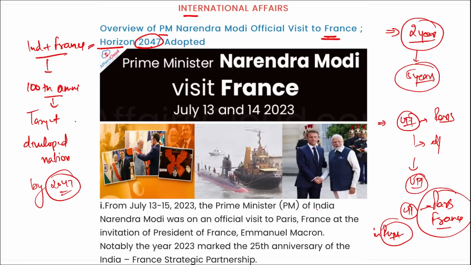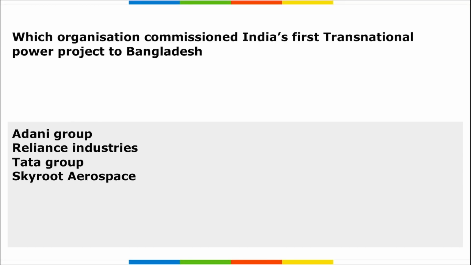And during his visit only, remember, Prime Minister Narendra Modi gifted a sandalwood sitar to French President Emmanuel Macron. This unique replica of a musical instrument is an art of sandalwood carving that has been practiced in South India for centuries, correct? Moving on, which organization commissioned India's first transnational power project to Bangladesh?